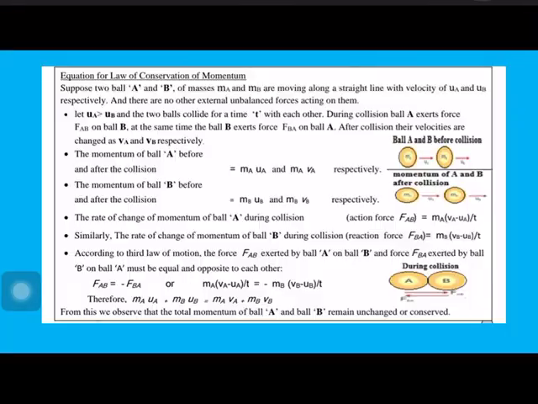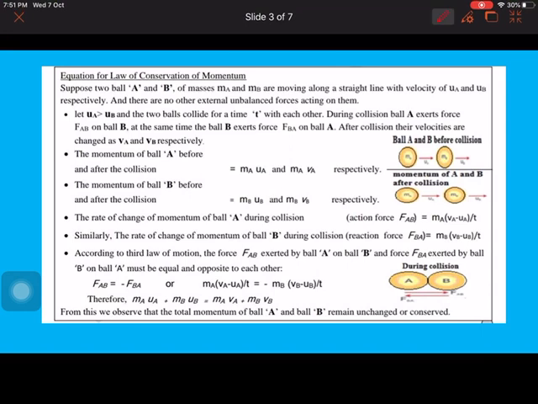Next is the equation of the law of conservation of momentum. You can see there are two balls, ball A and ball B. Ball A with mass ma is going with initial velocity ua before the collision, and ball B with mass mb has initial velocity ub.